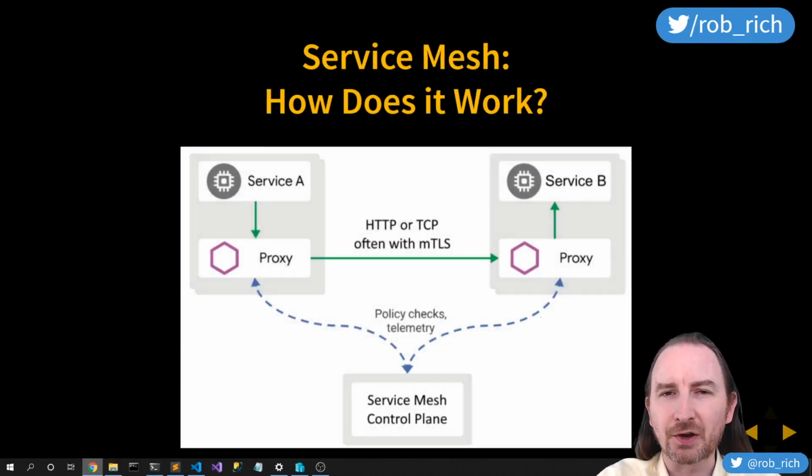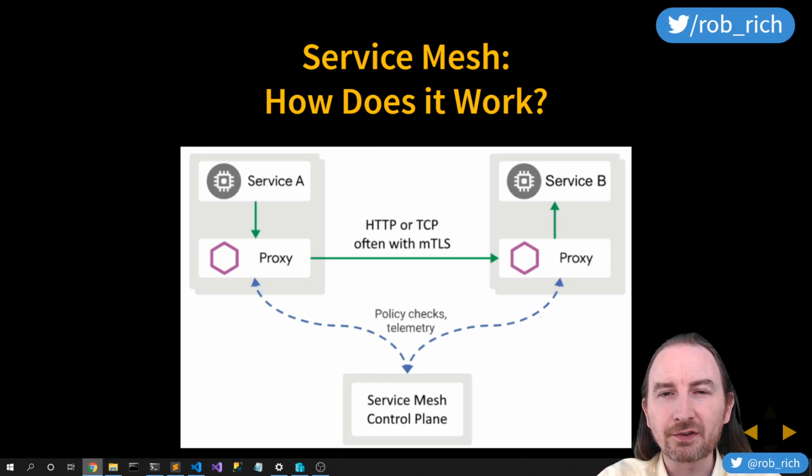So how does a service mesh work? At its core principle, a service mesh will typically deploy a sidecar within each pod. So in this case, service A wants to call service B. Service A is a container deployed in this pod together with a sidecar container, an Envoy proxy. Service B is also deployed with a sidecar proxy. So service A wants to reach out to service B. Without a service mesh, service A would just directly connect to service B. With a service mesh, service A is going to reach out to service A's Envoy proxy.